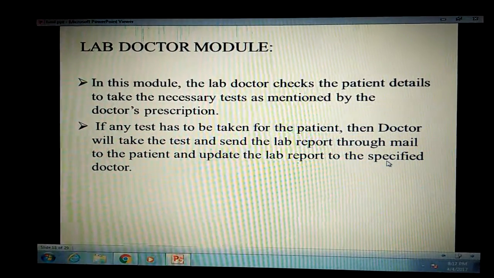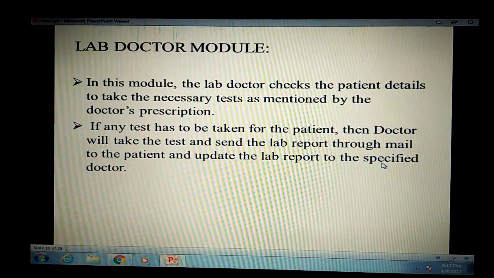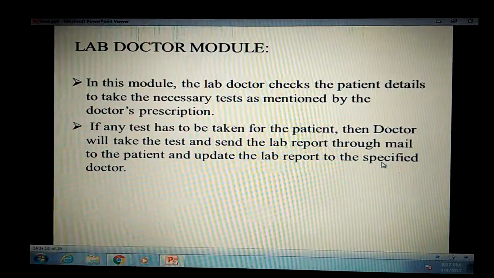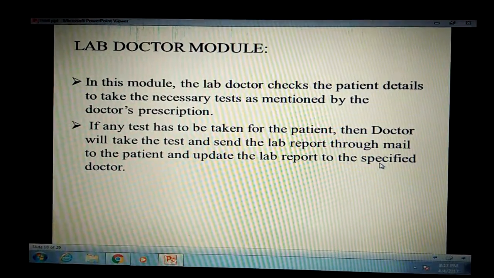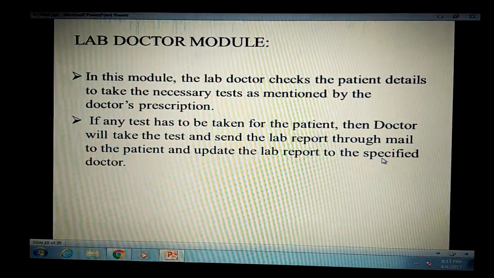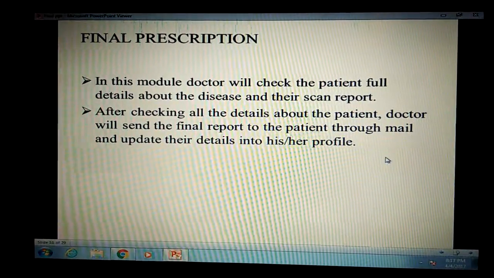Lab doctor module: in this module the lab doctor checks the patient details to take the necessary test, and as mentioned by the doctor's prescription, if any test has to be taken for the patient, then the lab doctor will take the test and send the lab report through mail to the patient.